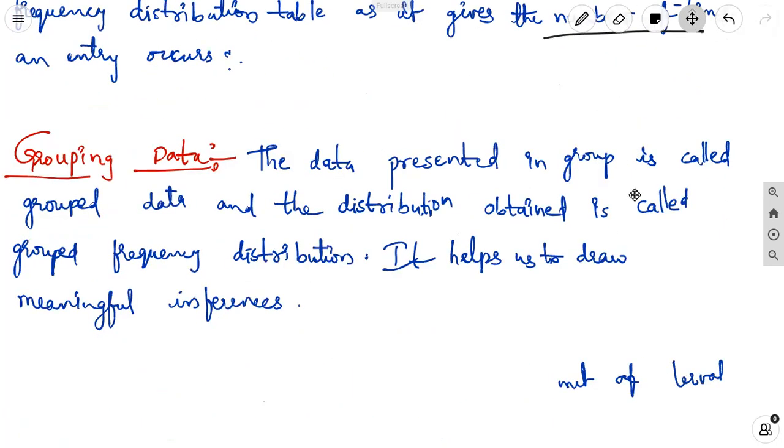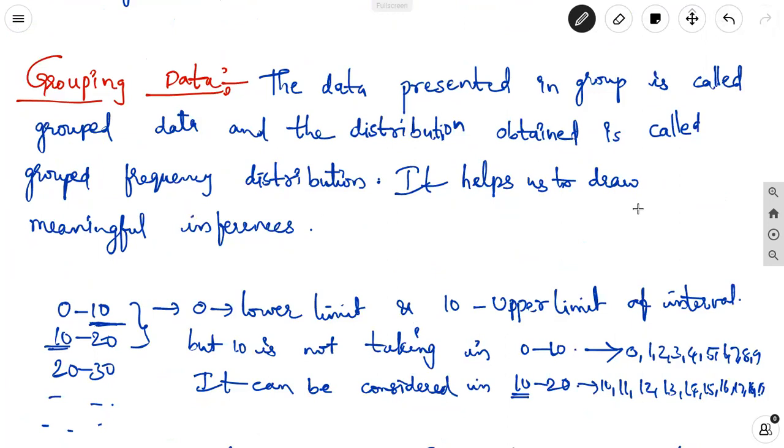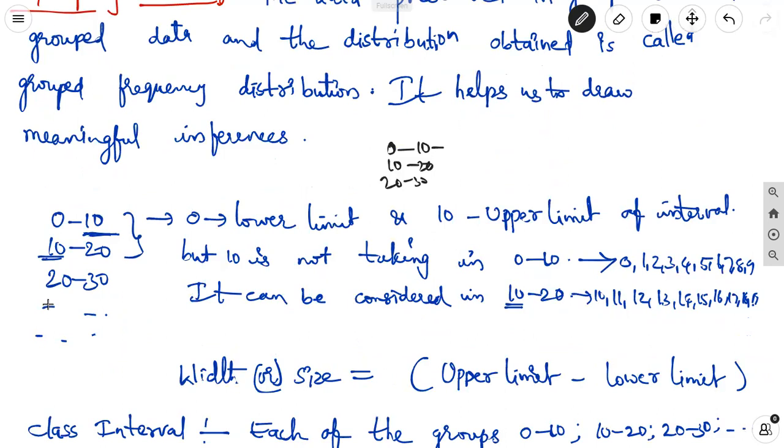Next, grouped data. From the raw data, we can make groups. Suppose 60 students are there for 50 marks. We divide the marks into groups: from 0 to 10 marks, 10 to 20 marks, 20 to 30, 30 to 40, 40 to 50, and since 50 marks also appears, 50 to 60. This is how we make groups.